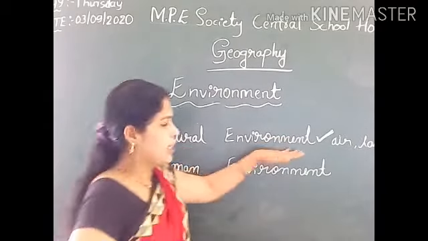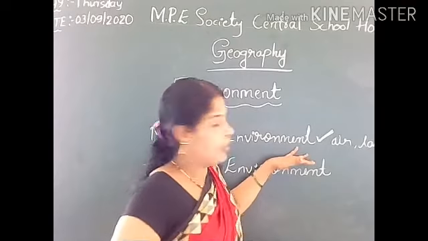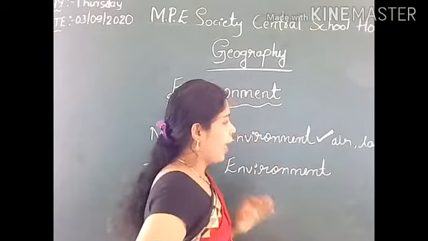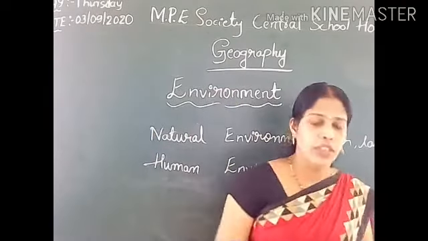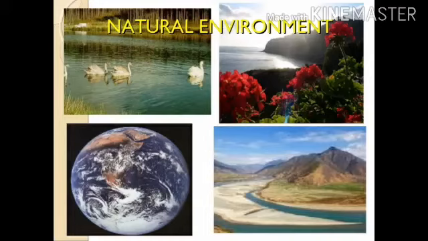Natural environment consists of all the objects which are created by nature like air, land, water, all. Natural environment is everything that is not human made. Natural environment encompasses all living and non-living things occurring naturally, meaning in this case not artificial. So land, air, water, plants, animals all comprise the natural environment.